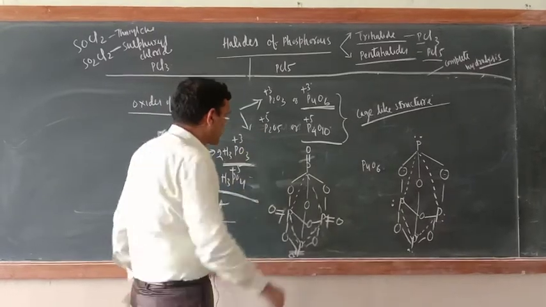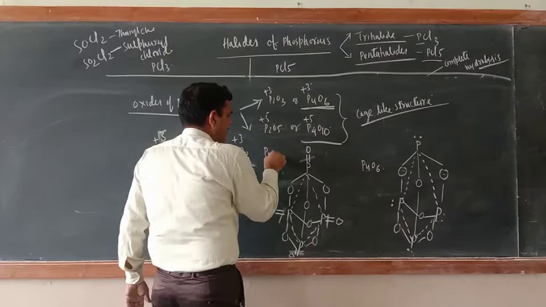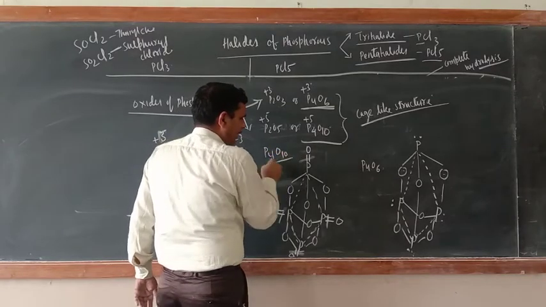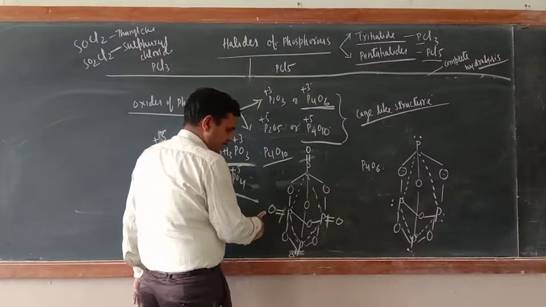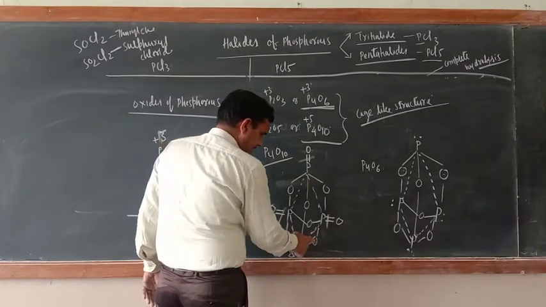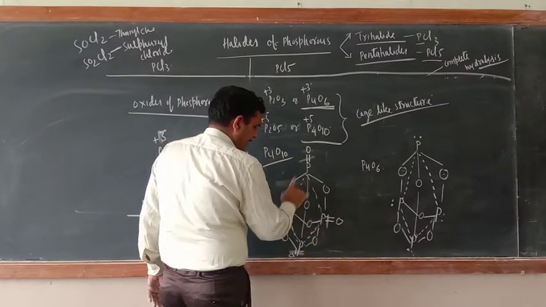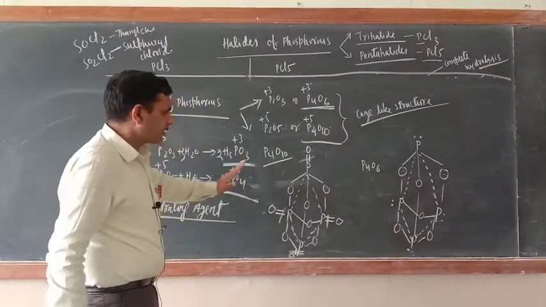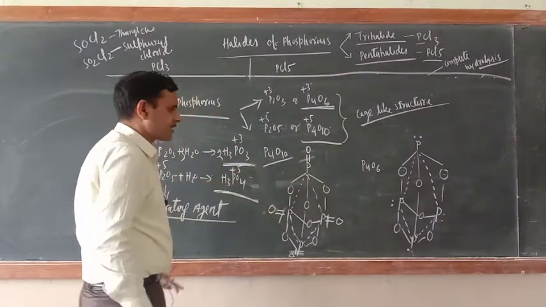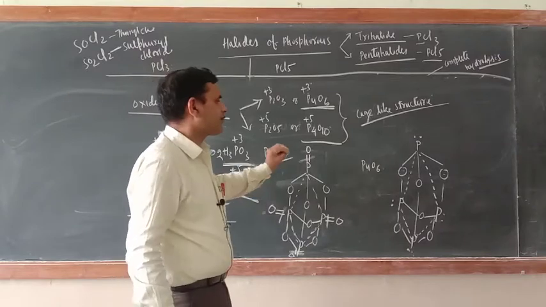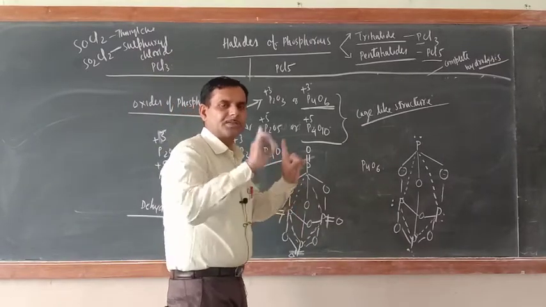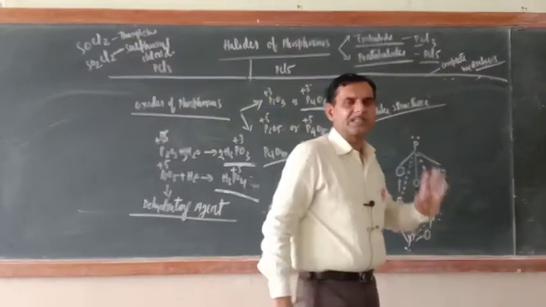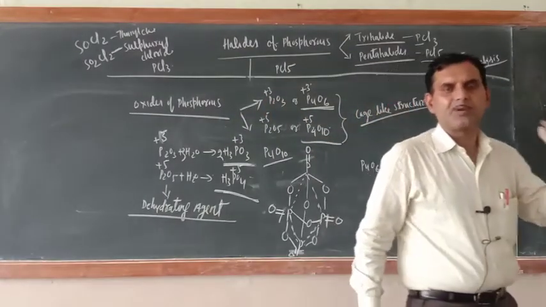Okay, so now what is the structure? This one, this is P4O10. You can count 1, 2, 3, 4 oxygen. Now 5, 6, 7, 8, 9, 10. Okay, so this is the cage-like structure. What is this one? Cage-like structure, P4O6 and P4O10. So in this way the phosphorus oxide is also completed.